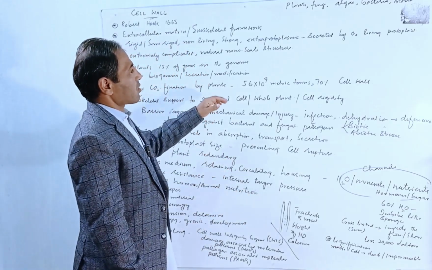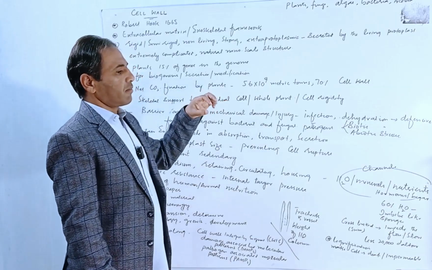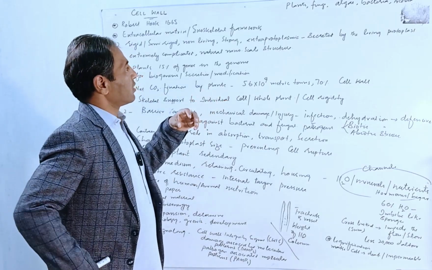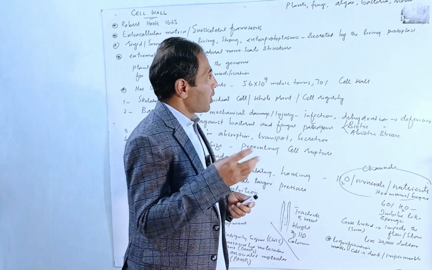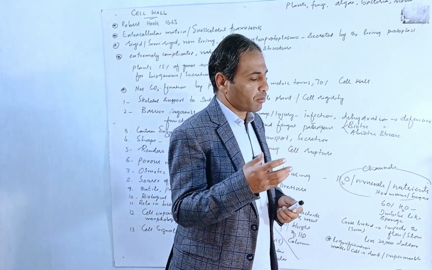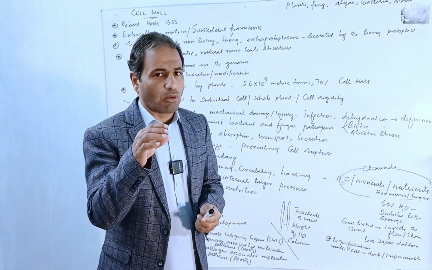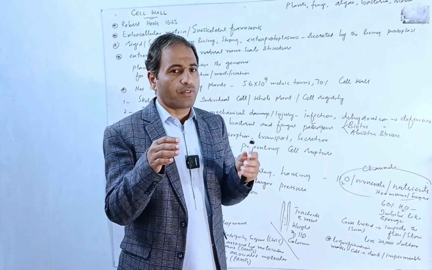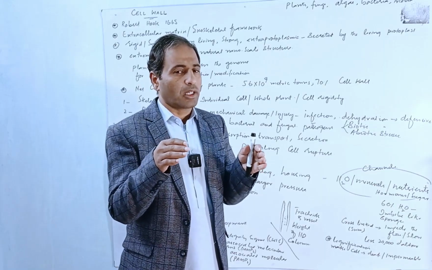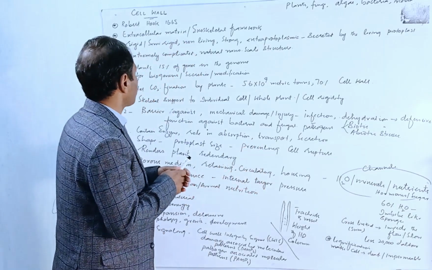It is an extra-protoplasmic material secreted by the living protoplast. So the secretion and deposition of cell wall material is actually controlled by the protoplast.